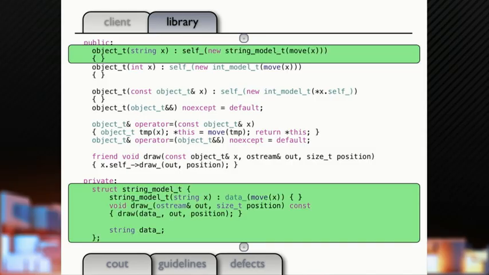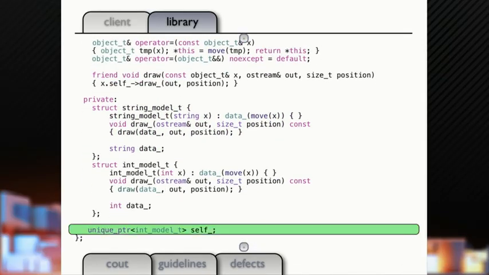But now we're going to make our class a little bit polymorphic, just a little bit. So we're going to add a way to construct our object from a string, and we're going to add a little string model down here, just like our int model. So we can't hold now, though, a pointer to an int model.